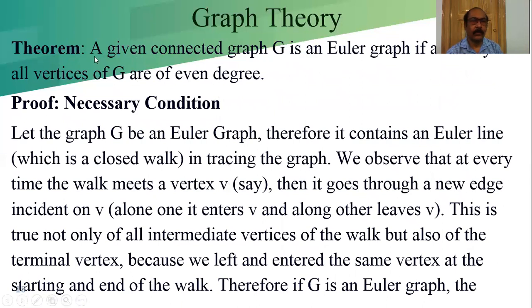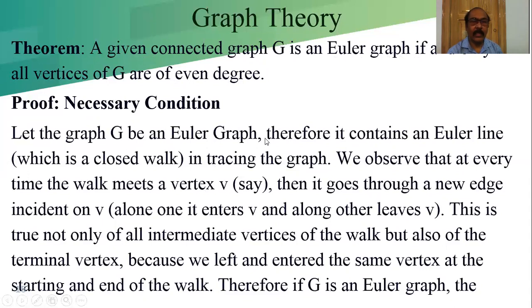Now this graph is related to the Euler graph. A given connected graph G is an Euler graph if and only if all vertices of G are of even degree. Now see, in the Königsberg bridge problem, that graph's vertices are not all of even degree, if we check that.